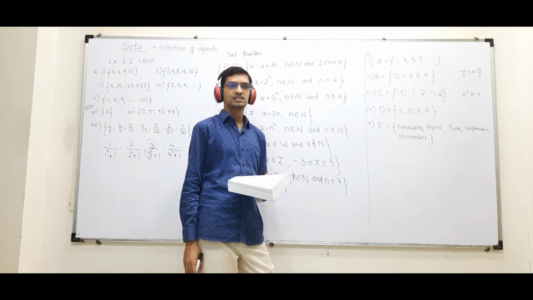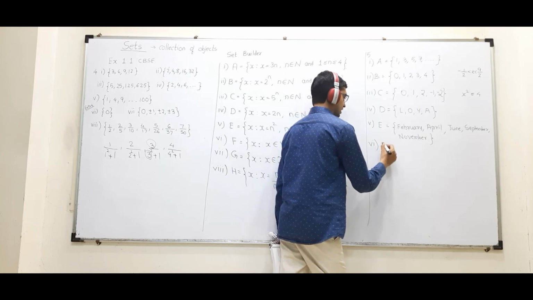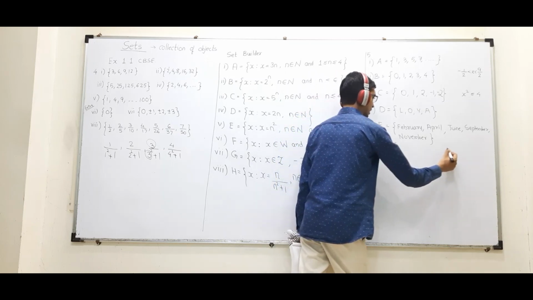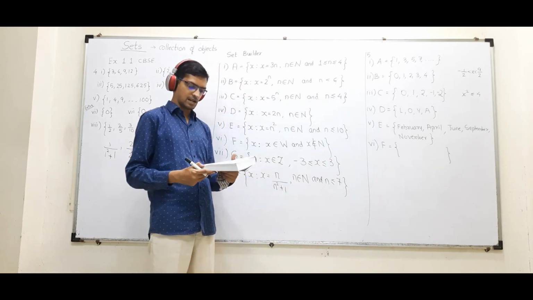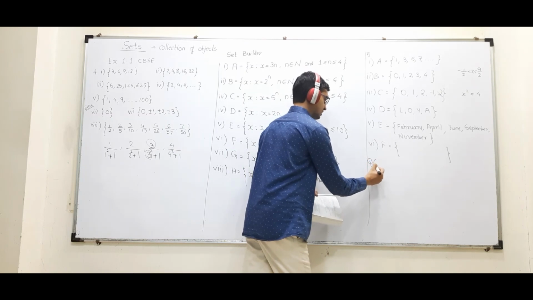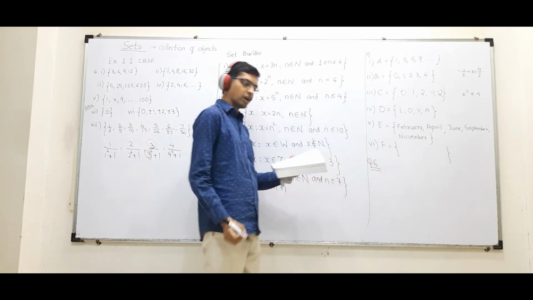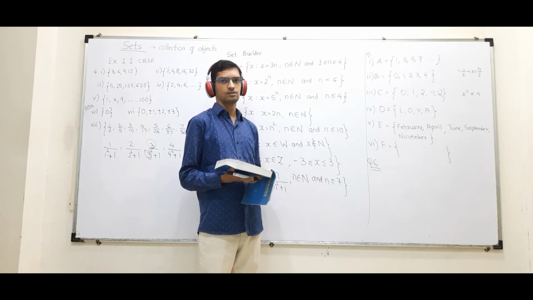Then x is a consonant in English alphabet which precedes k. This I am giving you to solve. You have learned English in 10th standard, so you will tell me the correct answer. Consonant किसे कहते हैं and precedes k का मतलब क्या है? Okay. Now question number 6 is match the following. You will try, I discuss the answer in the live session. Okay, thank you.